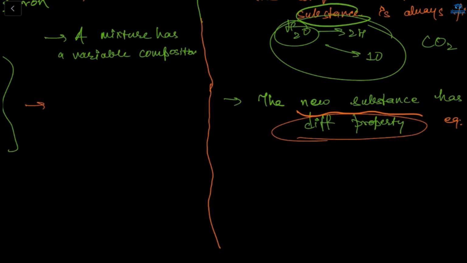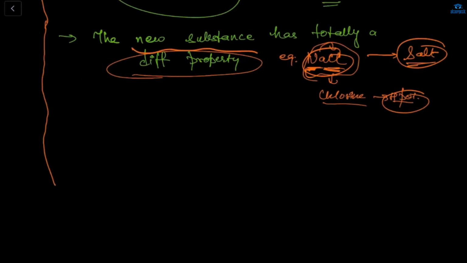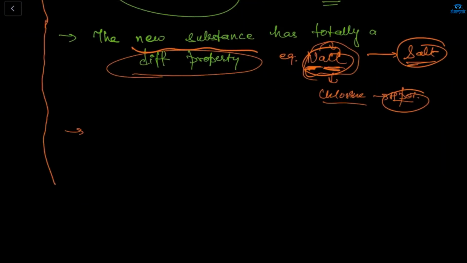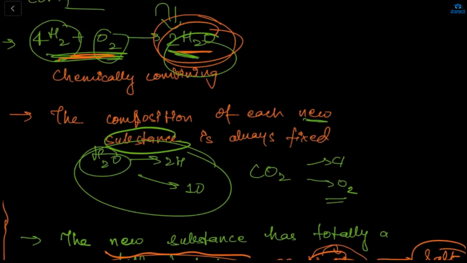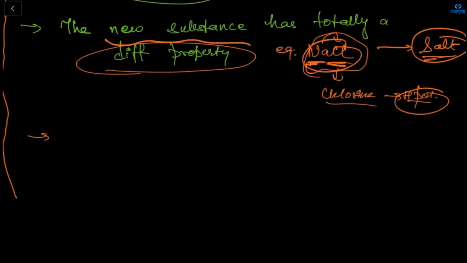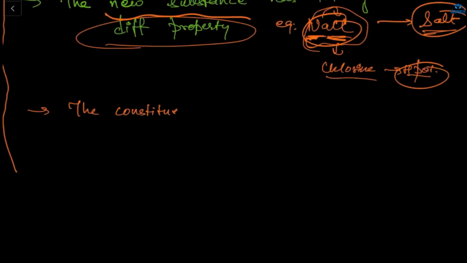Now, a mixture shows the properties of the constituent substances. We can say the constituents can be separated fairly easily by some physical methods. First, let me write here: the constituents of a compound can be separated only by chemical or electrochemical reactions. If we want to separate hydrogen and oxygen, how will we separate them? Only by chemical or electrochemical reactions.